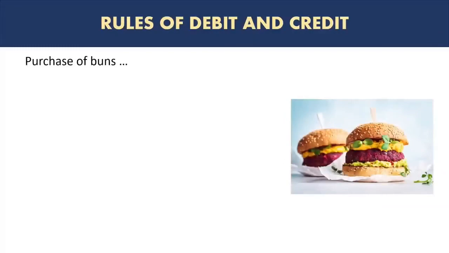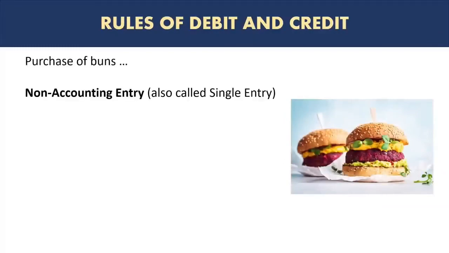The first example is the purchase of buns. How will we record it? Well, a non-accounting entry, which is also sometimes called single entry, will be, for example, cost of buns, $300. If you're not an accountant and you are recording this transaction, you would just be recording a single line showing the cost of buns.